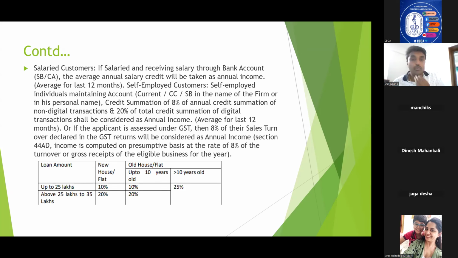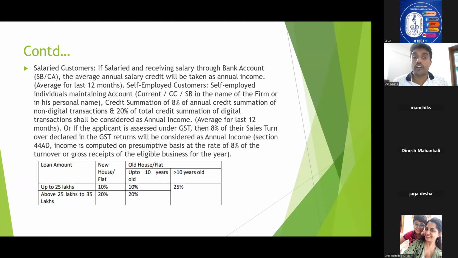You might feel this is very complicated, but it is very easy. I will explain. In the case of the salaried class, how is the income criteria assessed? It is very important. You need to take the monthly salary credit for the last 12 months and take the average of that. That is the annual average income.